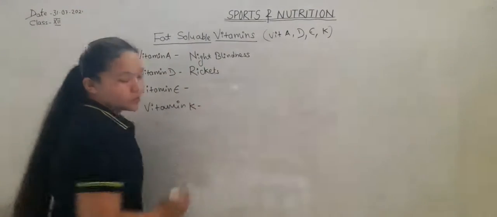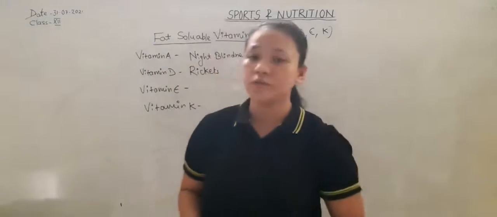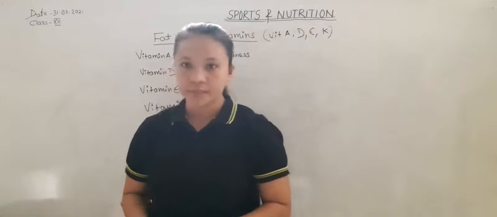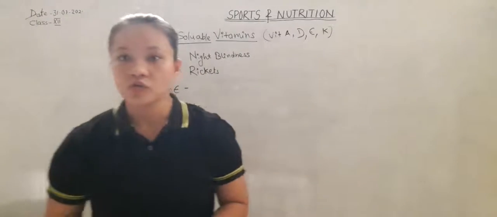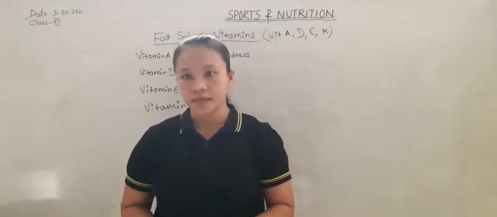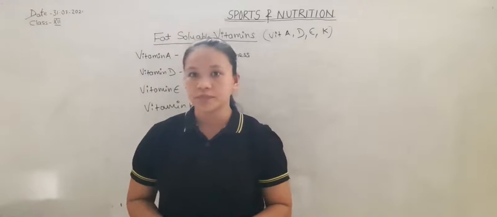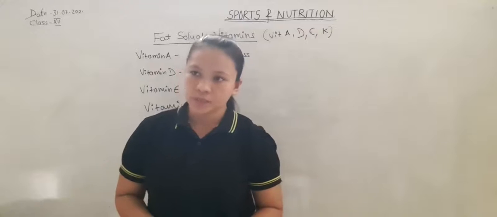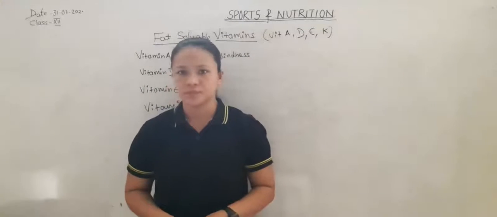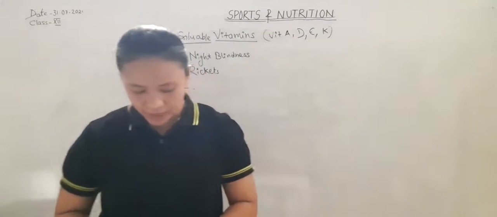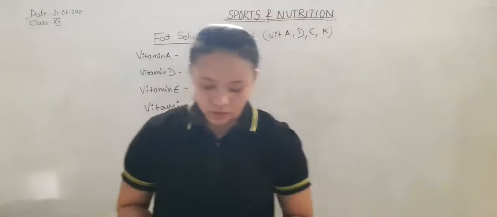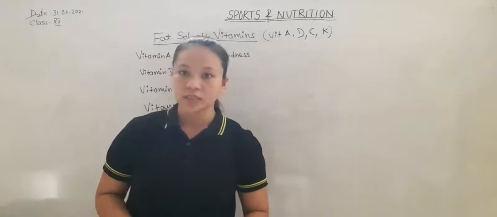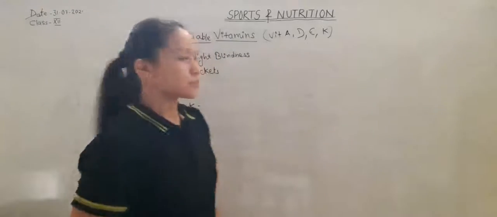Vitamin K. It helps in blood clotting, and the deficiency of vitamin K leads to excess bleeding. The sources of vitamin K are soybeans, cauliflower, cabbage, green leafy vegetables, etc.